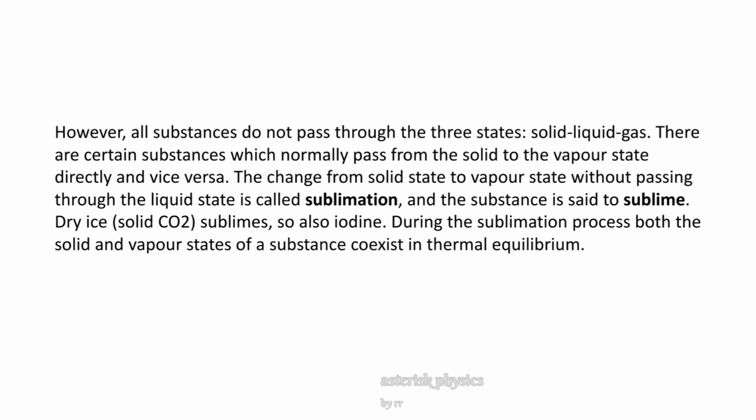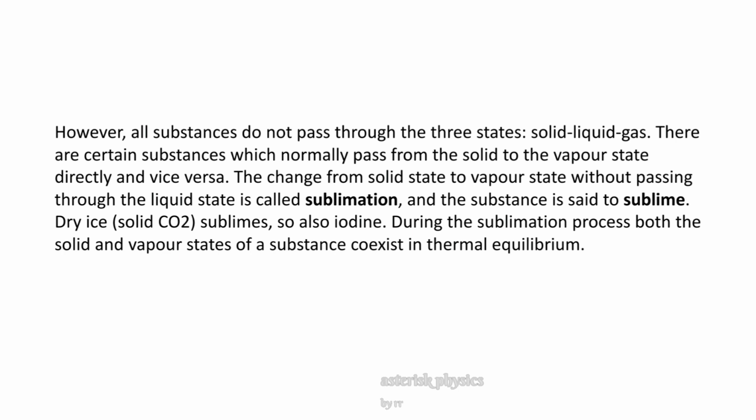However, all substances do not pass through the three states, that is, solid to liquid, then liquid to gas. There are certain substances which normally pass from the solid to the vapor state directly and vice versa. The change from solid state to vapor state without passing through the liquid state is called sublimation, and the substance is said to sublime.